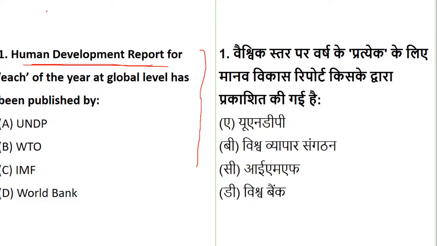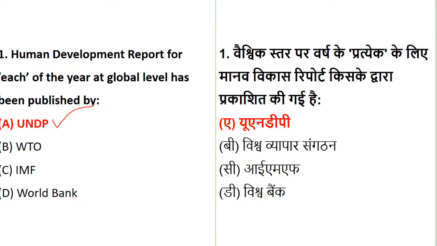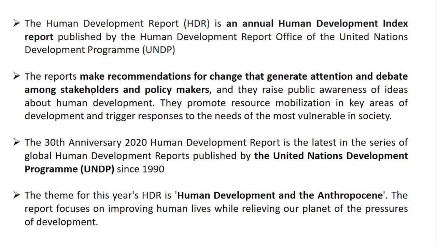Yes Swarnali, I think your answer is right, only one alphabet is missing. So, the Human Development Report, very good, each year at the global level is published by whom? Yes, the right answer is UNDP, that is option number 1. But let's understand this report in detail. It is an annual human development index, published by the Human Development Report Office of the United Nations Development Programme, that is UNDP.